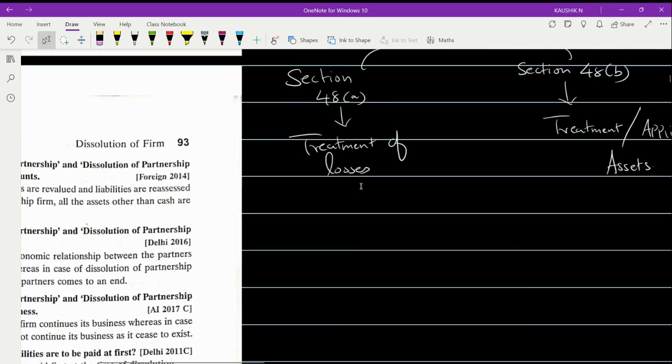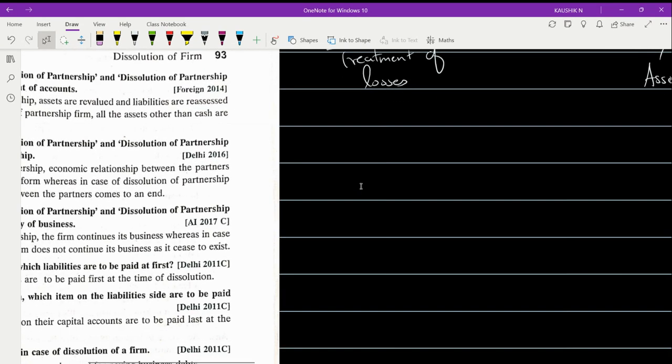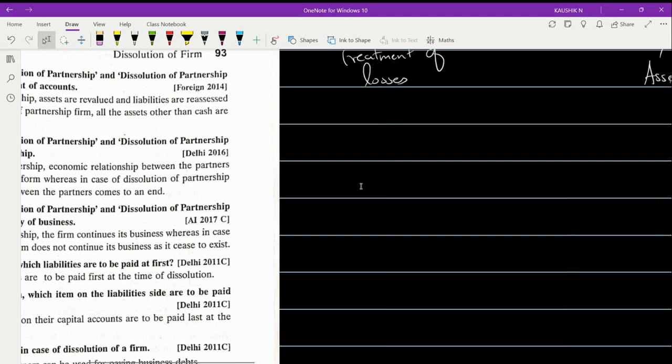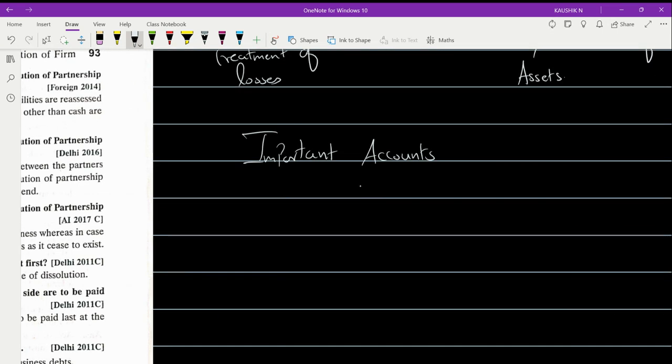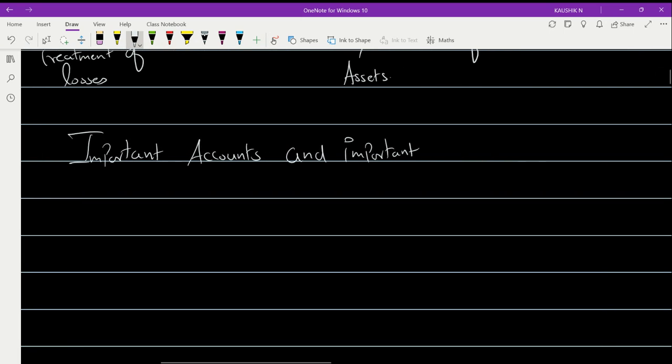Okay, now comes the important accounts that you prepare in this chapter. The important accounts and important treatment or adjustments.